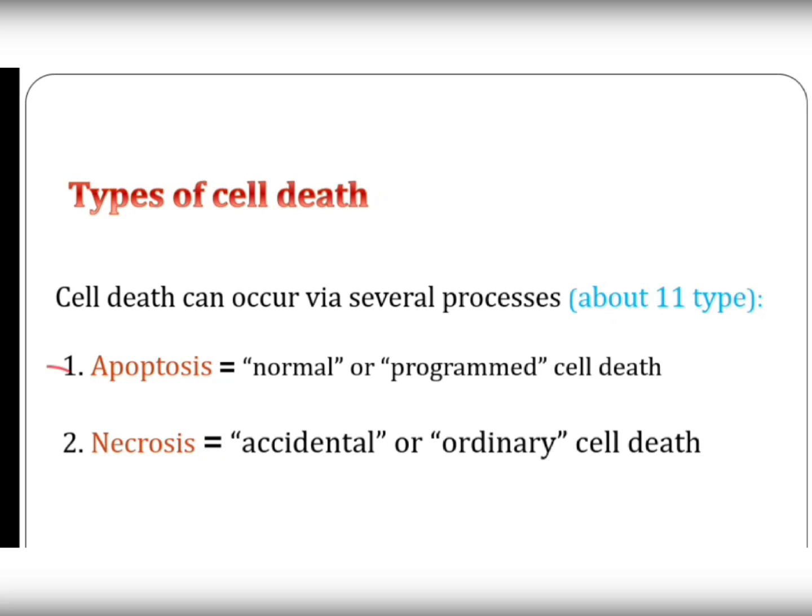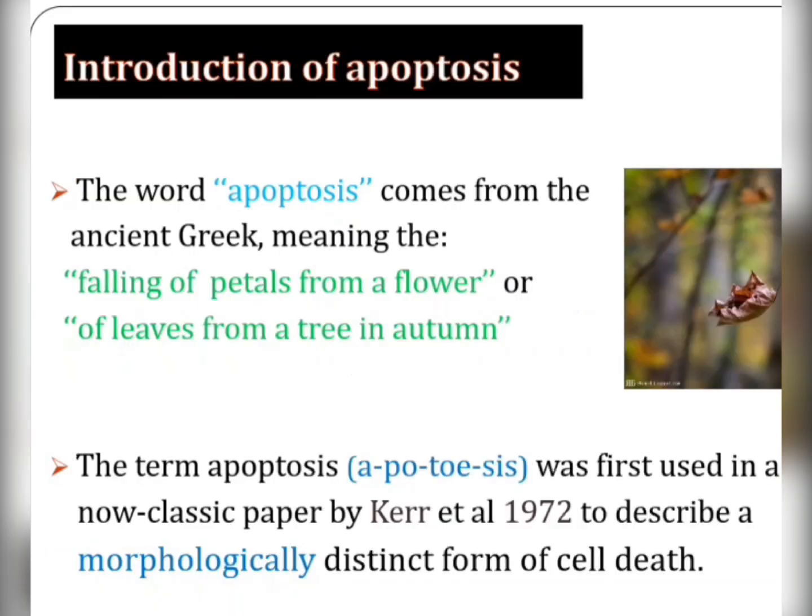So we have two important types of cell death, and cell death can occur through several processes. So the first type is apoptosis. Apoptosis is just a programmed cell death, or it is a normal cell death, while necrosis is the cell death that occurs by accident, or it is also known as ordinary cell death. Now let's first talk about apoptosis.